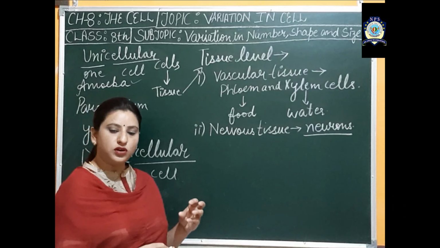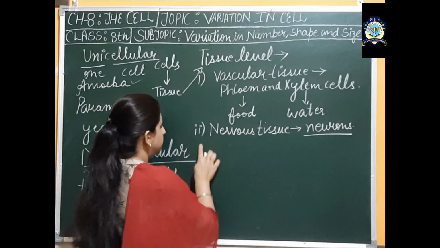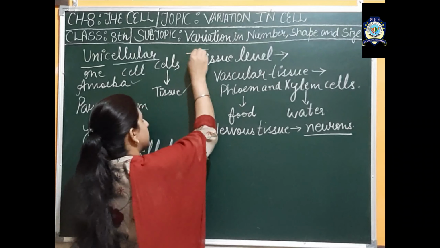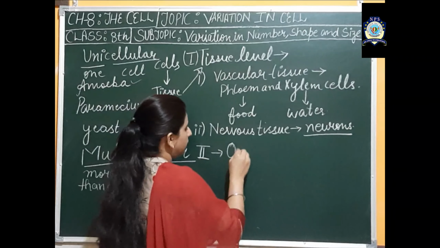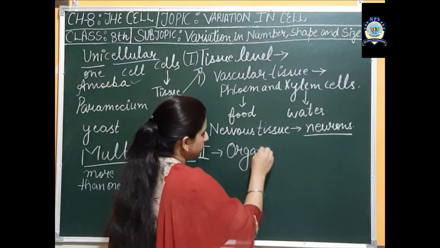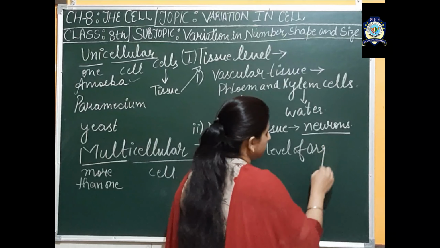Now we will move towards the organ level. This is the first level and this is the second level, which is the organ level of organization.